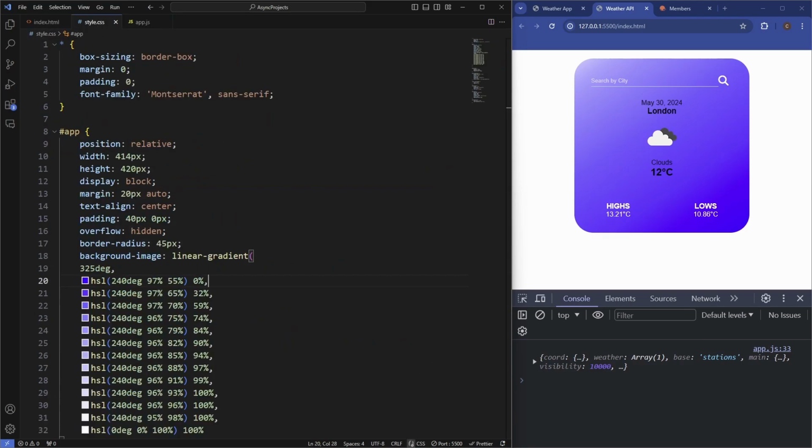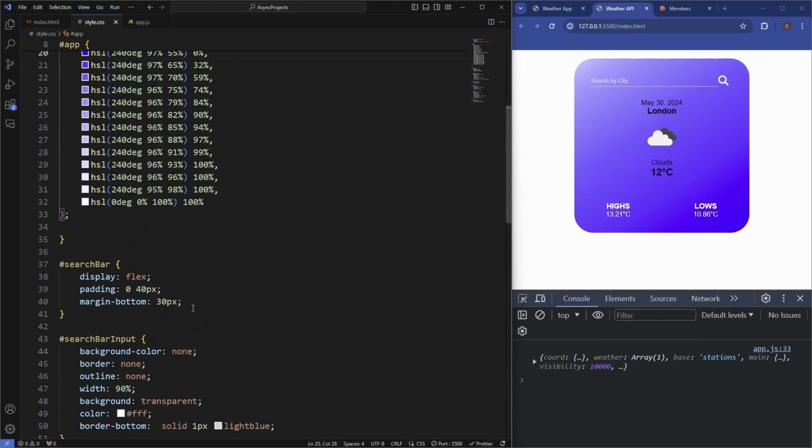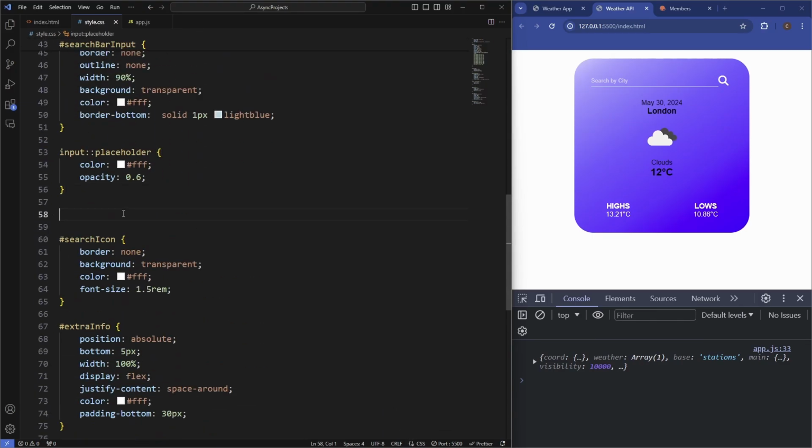So we'll head back in the style sheet. Let's first style the date and the city. So it says the ID of info, so let's just do that after the input there.